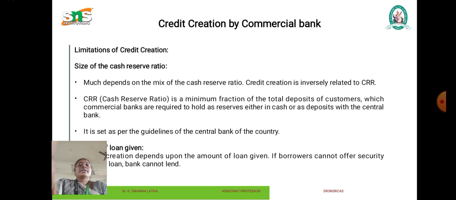Limitations of credit creation. Size of the cash reserve ratio. Much depends on the cash reserve ratio. Credit creation is inversely related to CRR. CRR is a minimum fraction of the total deposit of customers which commercial banks are required to hold as cash, either in cash or as a deposit with the central bank. It is set as per the guidelines of the central bank of the country. Credit creation depends upon the amount of loan given. If the borrowers cannot offer security, the bank cannot lend it.